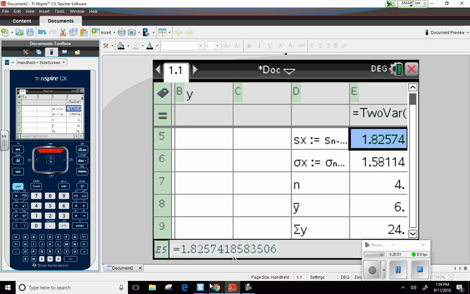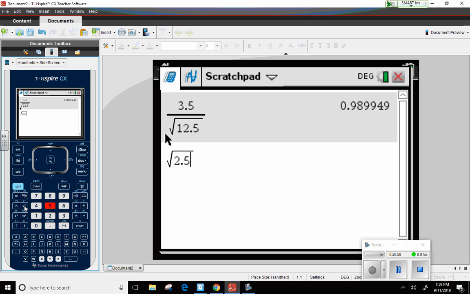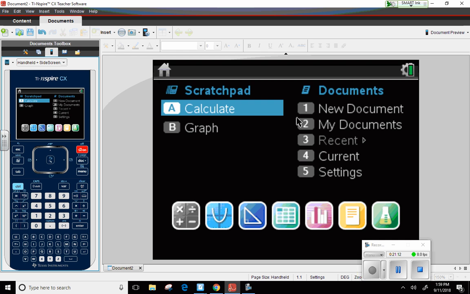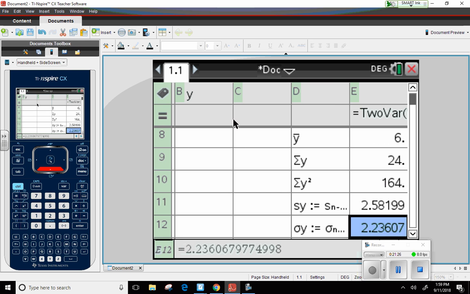Well, let's do this very quickly. Let me come on over here at home. Calculate. So the square root of 2.5, so 1.58. And let's type in the square root of 5, about 2.24. Okay. Now, if I come on over here to my table or my information, current document, here we go. There's the standard deviation for the X's, the 1.58 that we just found. What do we get for the standard deviation on the Y's? 2.24. Okay, so all the information is coming out correct.